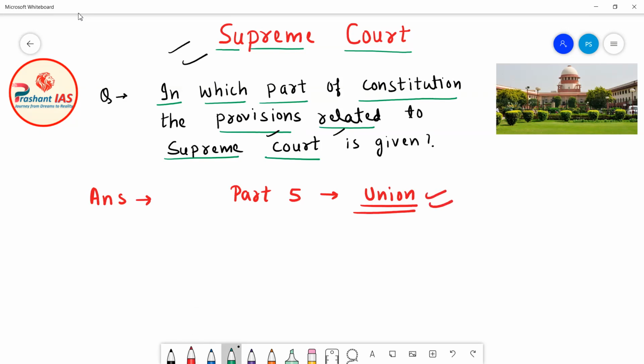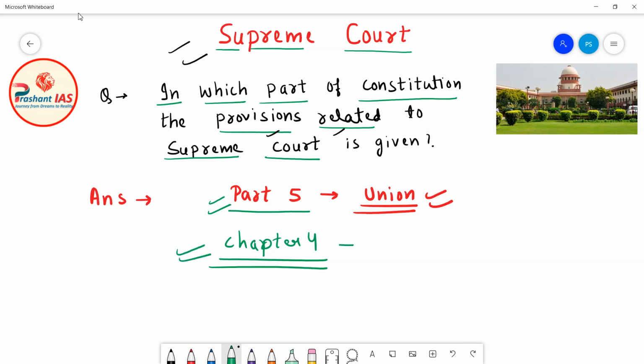And when you go inside Part 5 and read Chapter 4, you will find that Chapter 4 of Part 5 is judiciary.